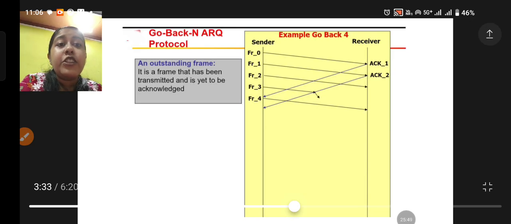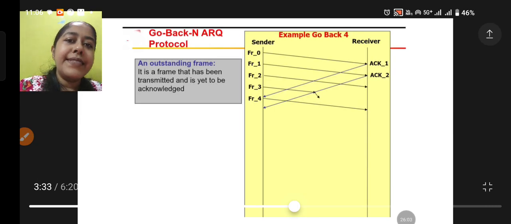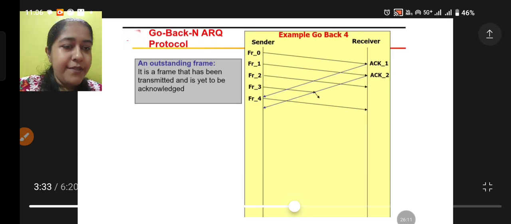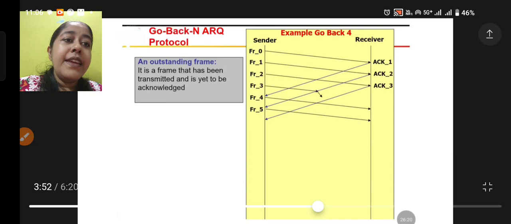Now acknowledgement 2 arrives. That means frame number 1 is also acknowledged. ACK 2 means it needs frame number 2, but frame number 2 has already been sent. So now my window size is again 3, and I have to send another frame, frame number 5. Frame number 5 is sent. Now I have received an acknowledgement for frame number 2, so my window size is again 3, and I have to send frame number 6.